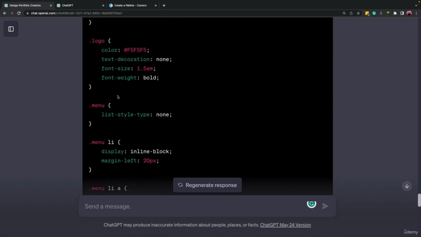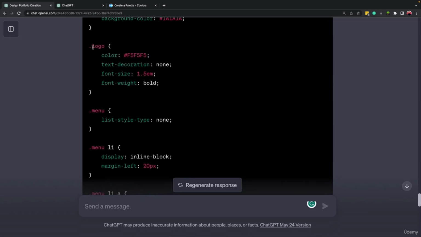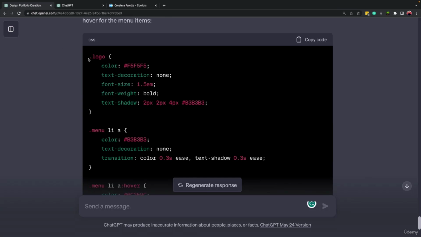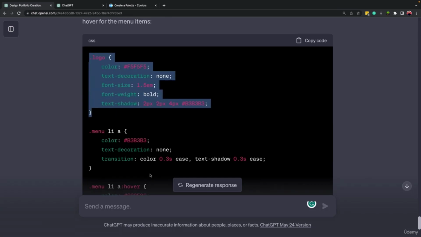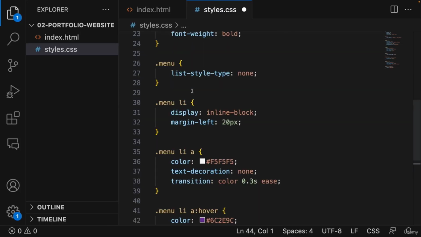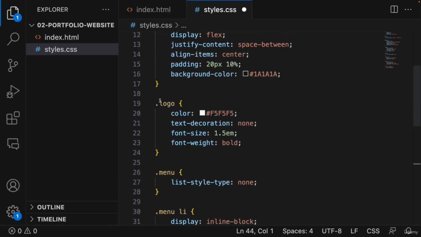We need to replace these. Let's replace them separately. Or if it is difficult for you, you can tell ChatGPT to write the CSS code required for this page with the final changes all over again, so you can just copy and paste it. I'm going to copy and paste each of them separately. .logo. Let's come here and find .logo. Here it is.